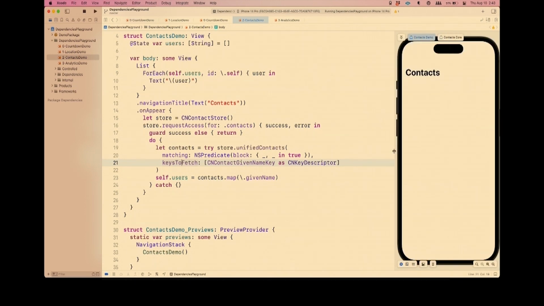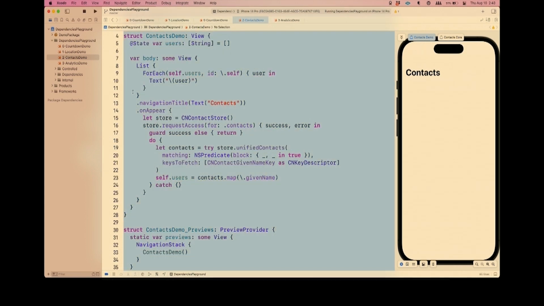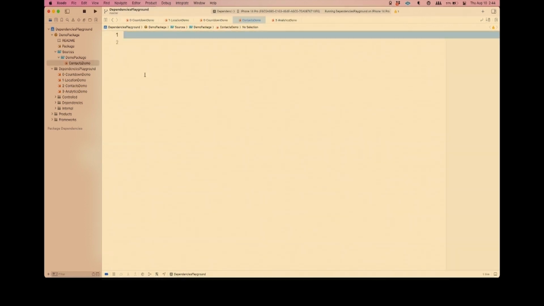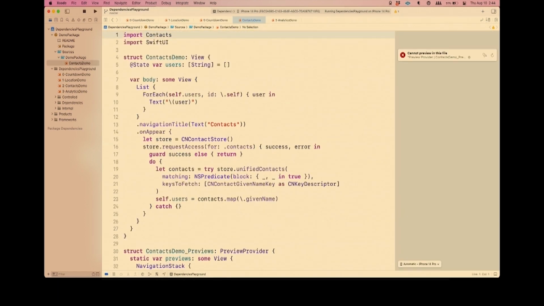And I mean, maybe you could understand why that would be. I mean, certainly the preview probably doesn't have any contacts. Maybe that's not that big of a deal. What is a big deal, though, is I've got a little package here, because as we've learned in Terry's talk, it is increasingly popular to modularize code bases and put features into SPM packages, and you would want a preview. But that seemingly reasonable code completely crashes the preview. I just am not allowed to run this code whatsoever.